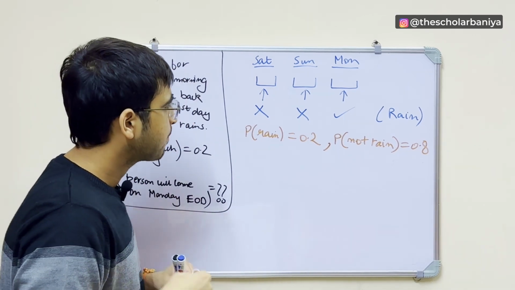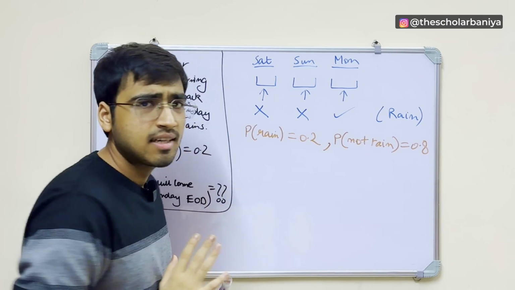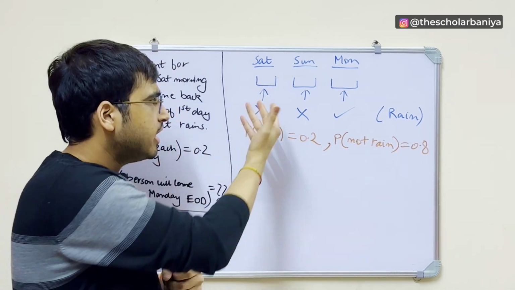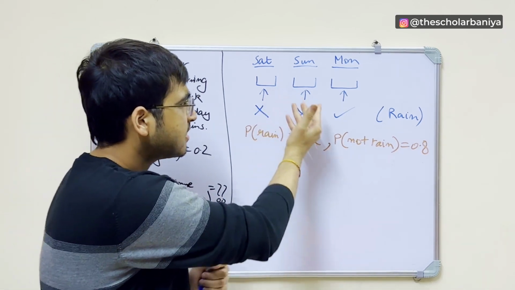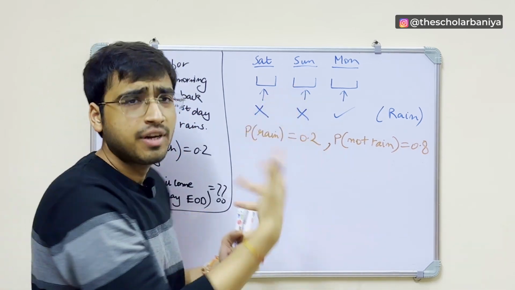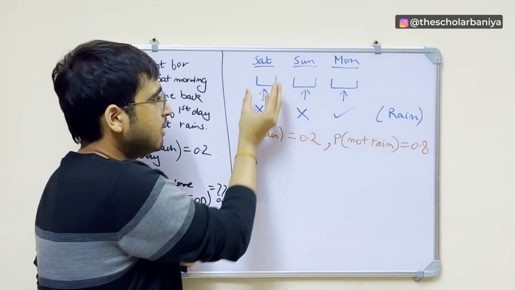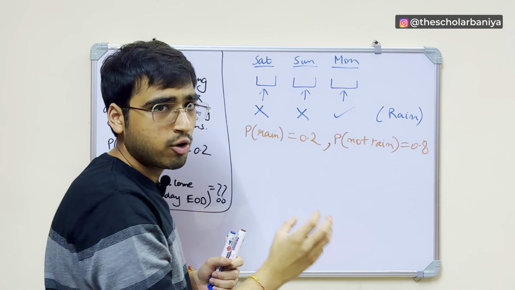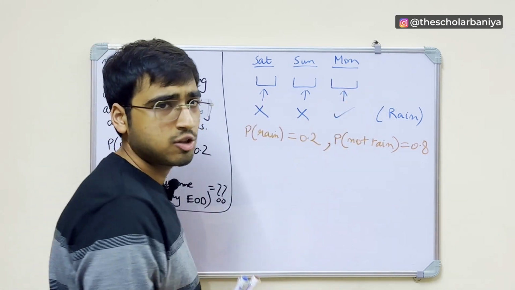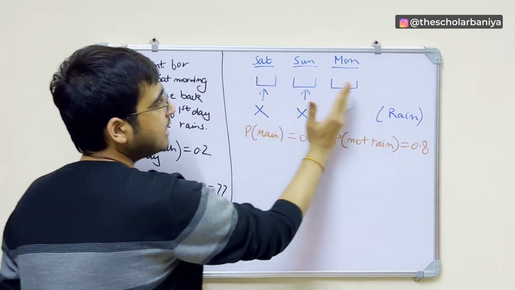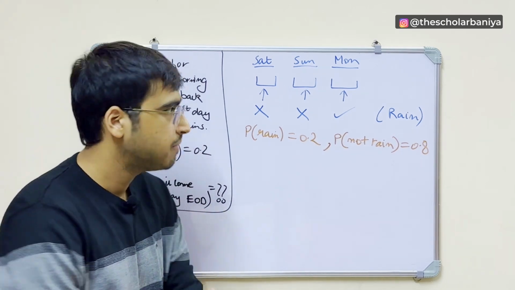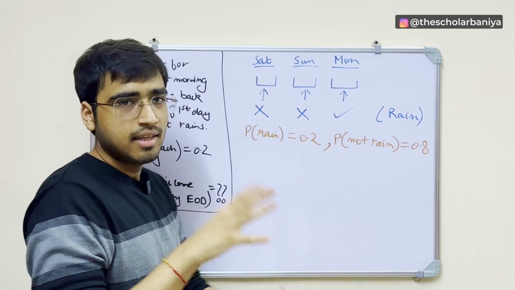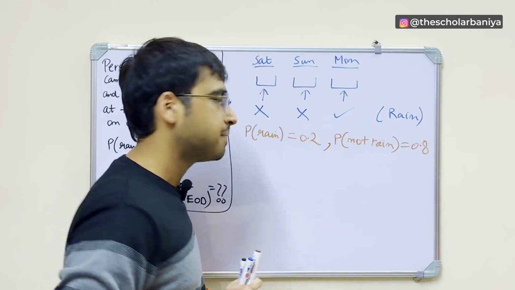Now tell me one thing. Obviously, these events are independent, right? For example, if it rains on Saturday or if it doesn't rain on Saturday, it doesn't have to care about whether it rains on Sunday or not. Whether it rains on Saturday or Sunday is not dependent on whether it rains on Monday or not. So basically, all these events are independent events, right? Whether it rains on Saturday, Sunday or Monday, they are not related to each other, they are independent.